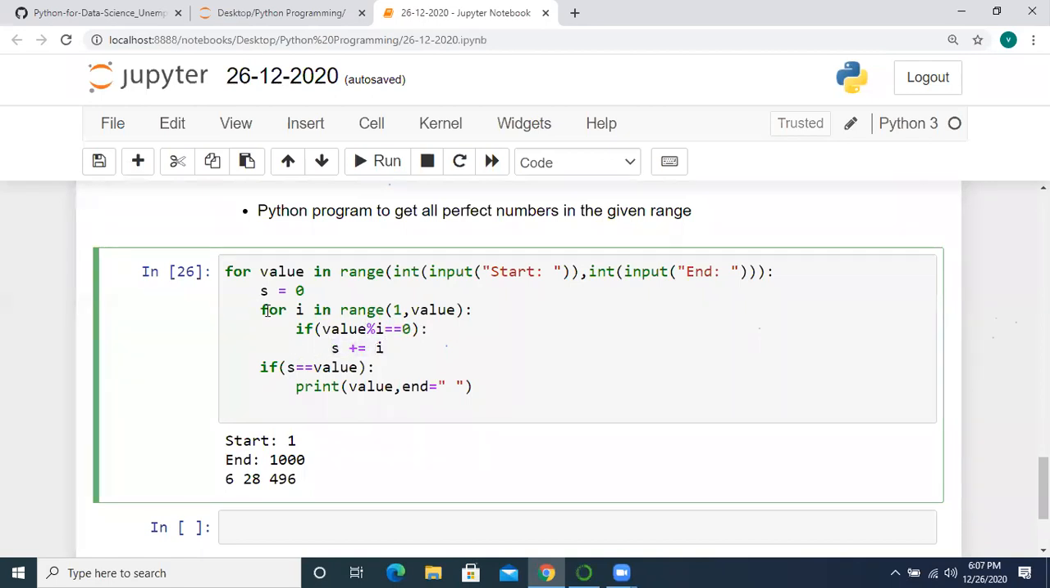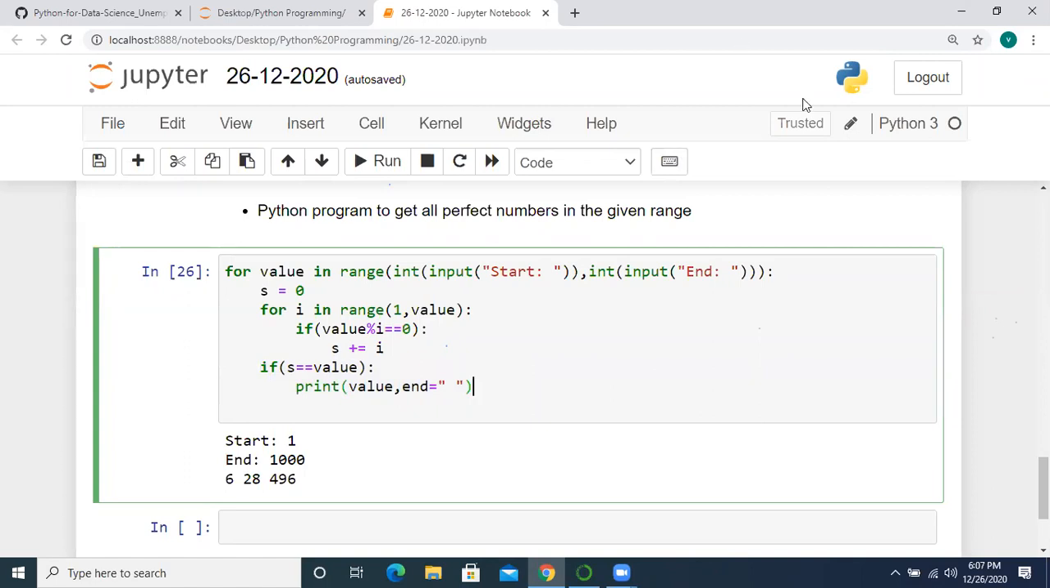After completing the loop, we check the condition whether s, the sum, is equal to the original value or not. If both are equal, then we print that particular value. Okay, that's about the program.